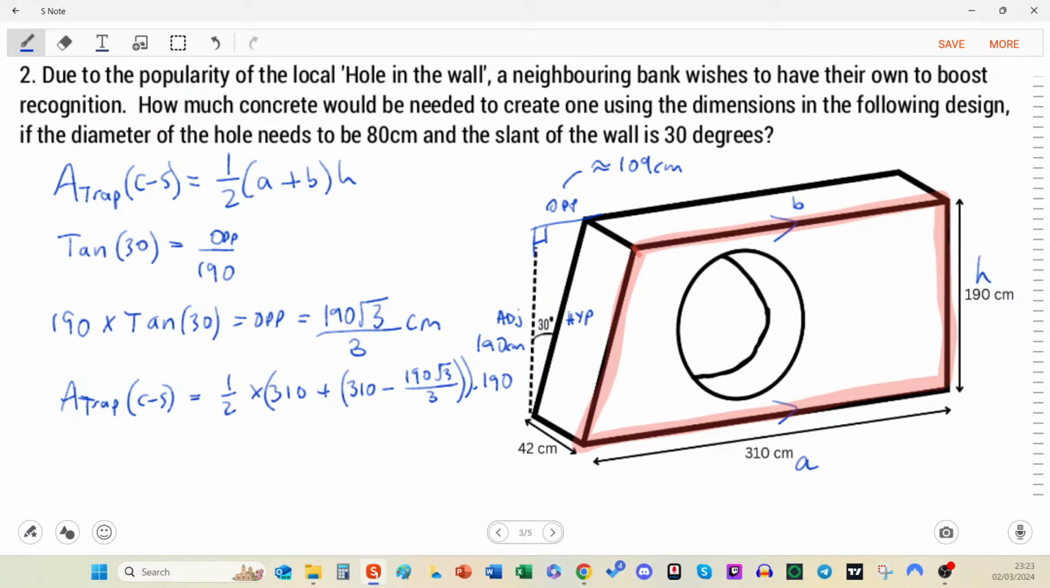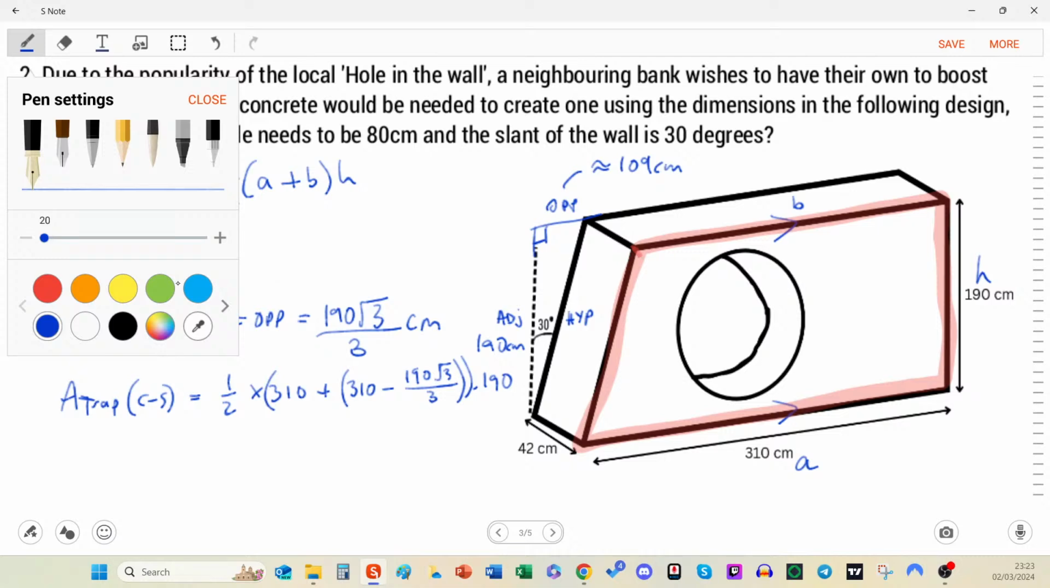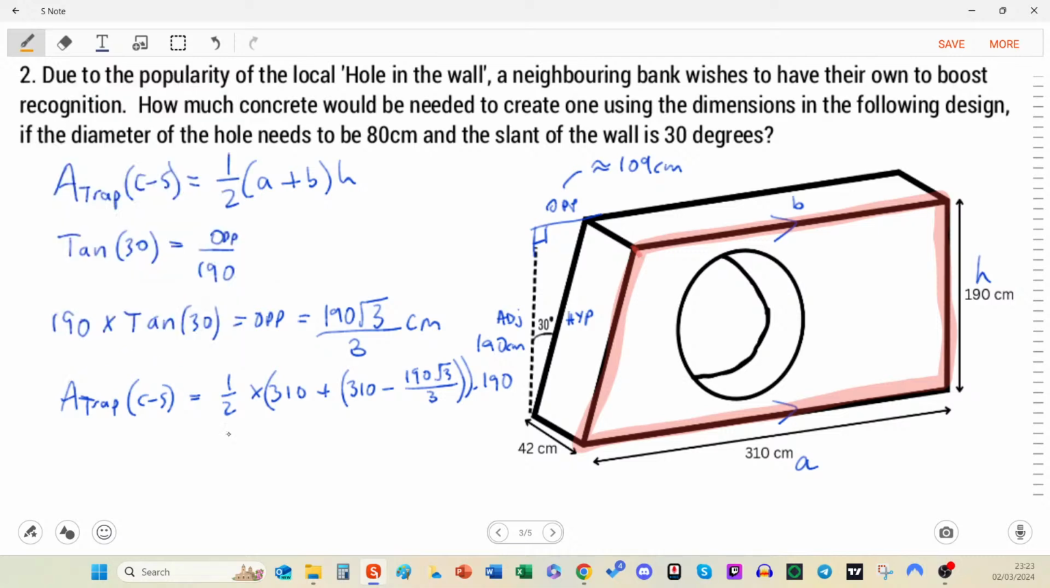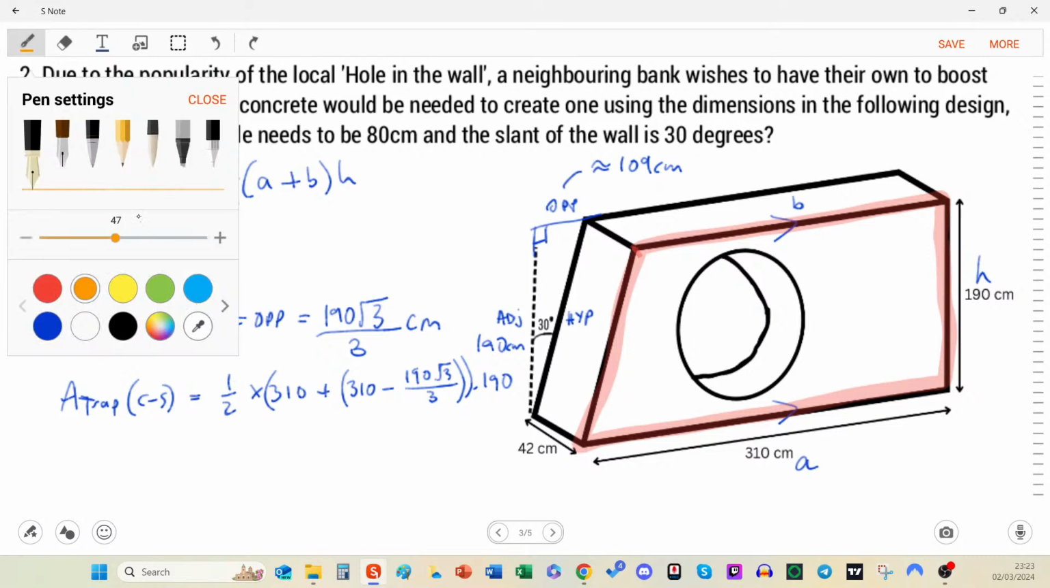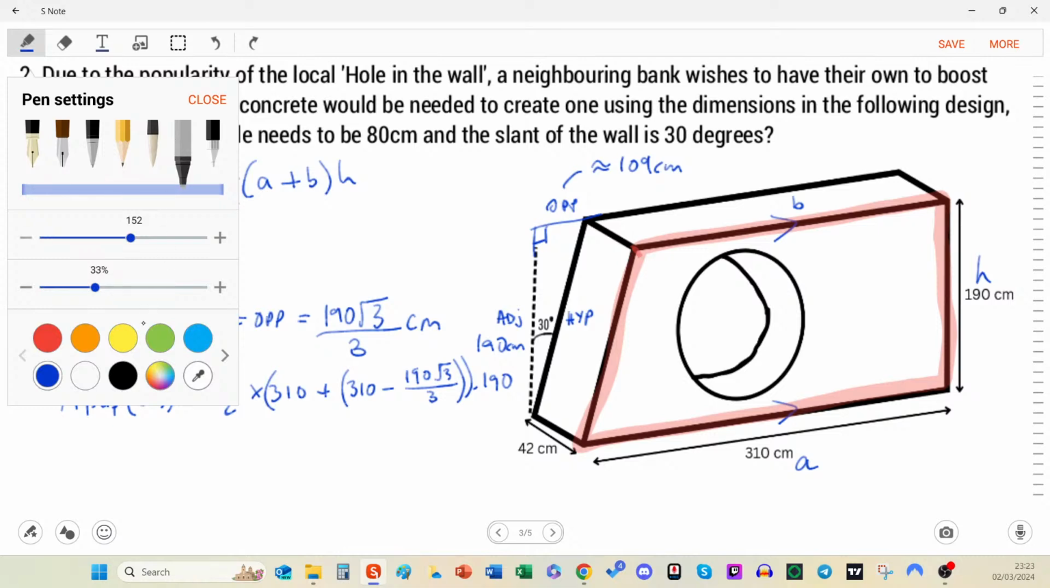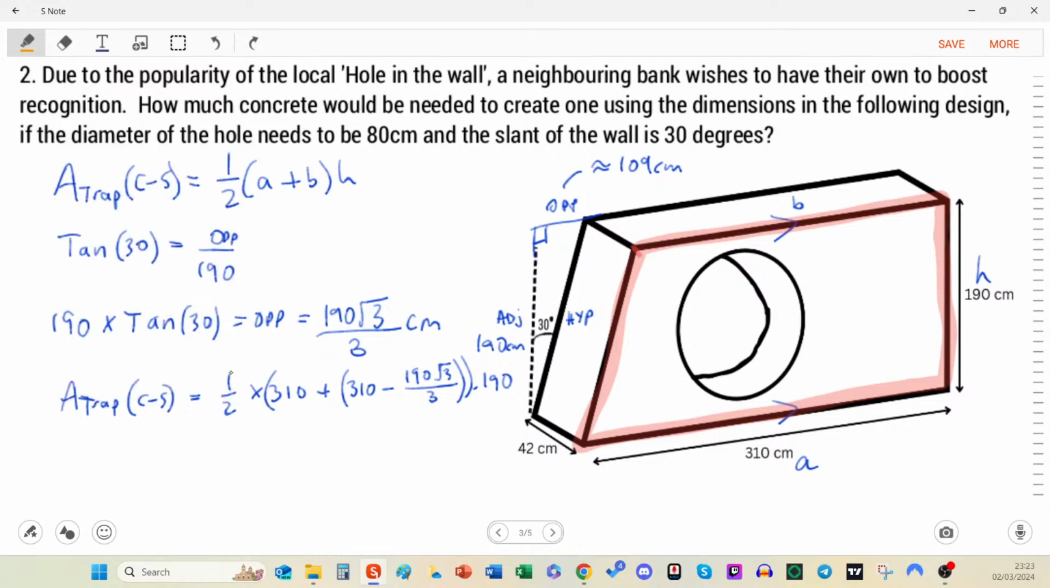Take a moment to see if you know where that came from. I'll just highlight once and go through. Oh, it's very small. Let me change it to a highlighter. A bit bigger. Right, so this is the half, and this is the a.